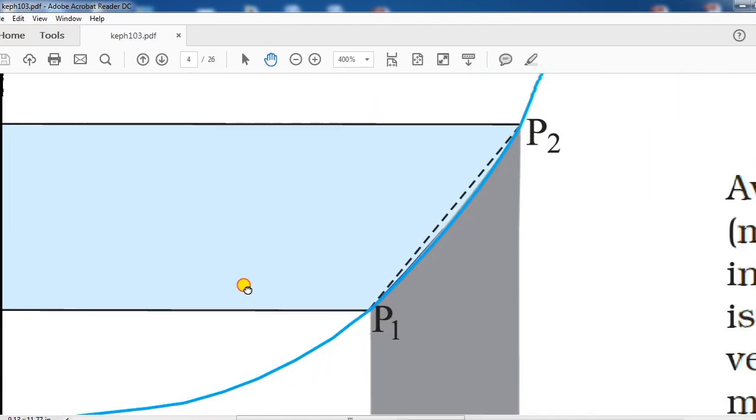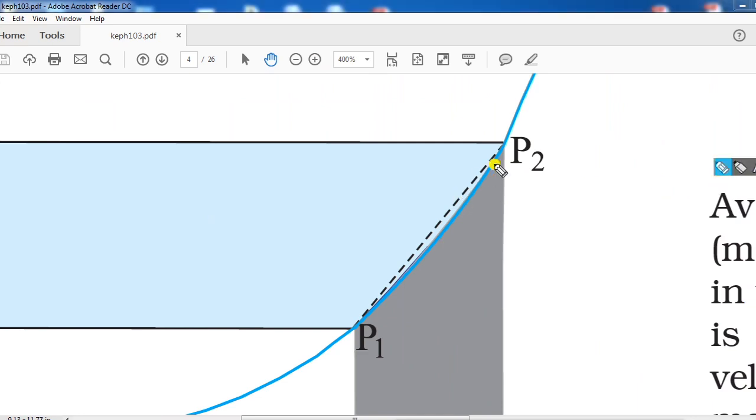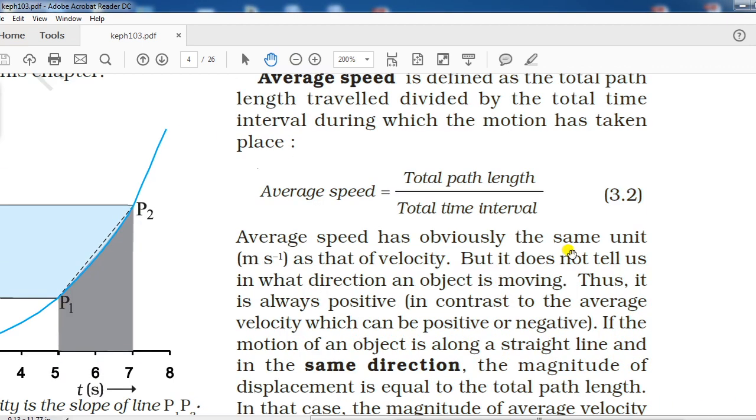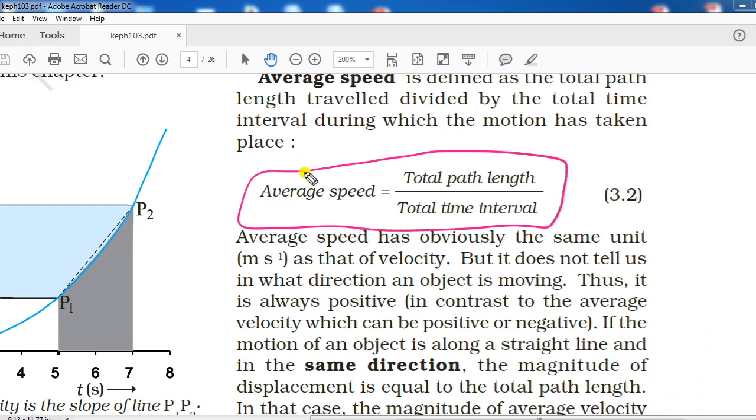Okay, so we have a graph. In this graph I already told you about the original path, that means the blue color line which you can see here. This line is representing the original path covered by the body, which is known as distance. So whatever original distance will be covered by the body, if we divide it by the time taken, then what will you get? You will get average speed. Average speed is total path covered divided by total time taken.